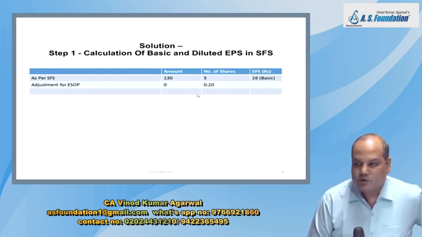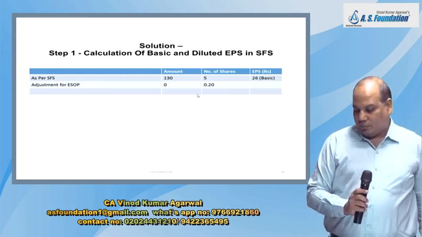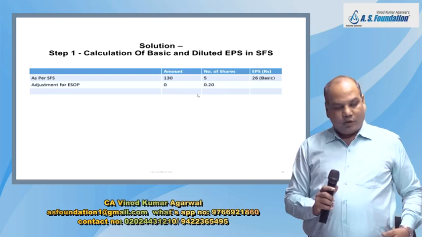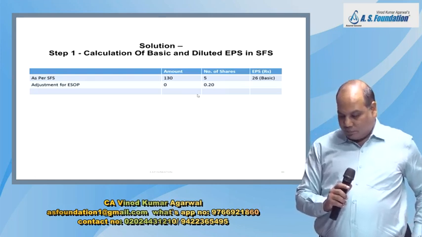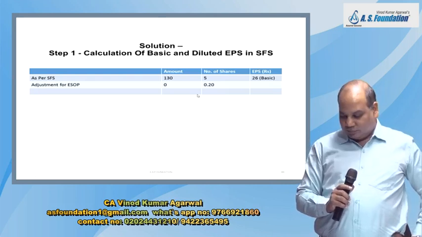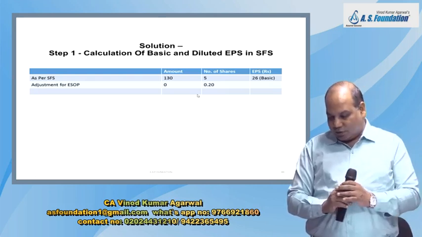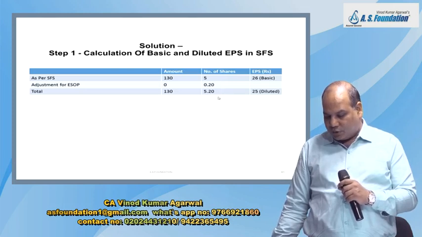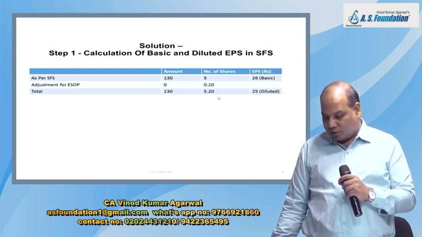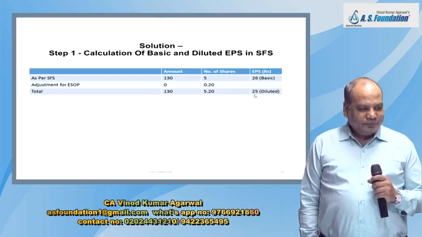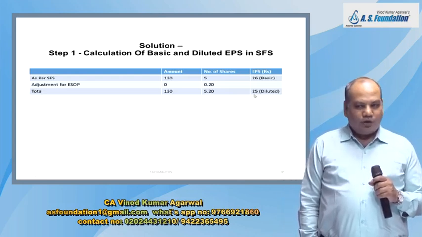Point number B, adjustment for ESOP. Impact on the profit is 0. Impact on number of share is 0.20. So my revised calculation will be: profit will remain 130, number of share will be 5.20, EPS will be 25. That is called diluted.